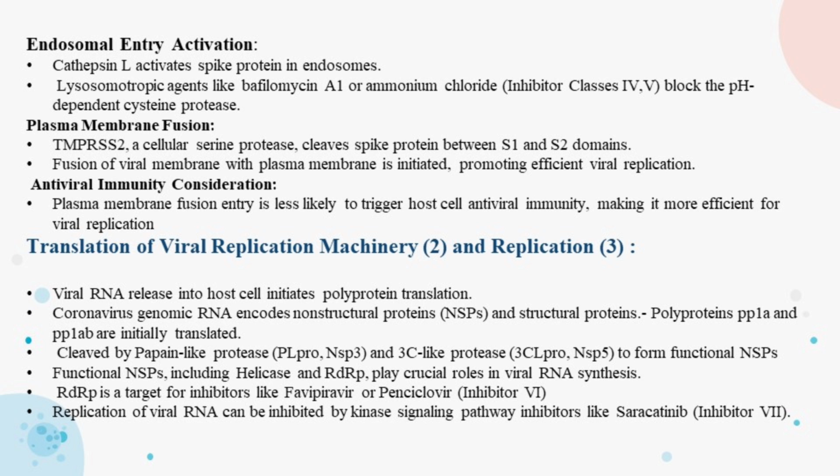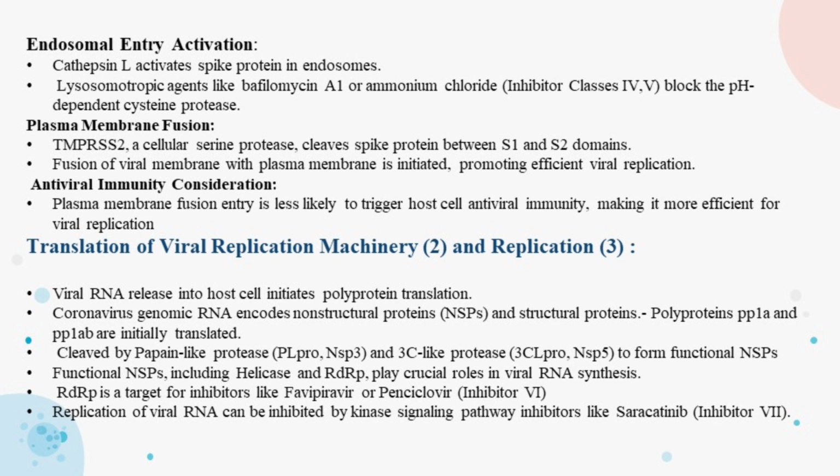The second and third steps are translation of viral replication machinery and replication. Viral RNA is released into the host cell, initiating the translation of polyproteins. Coronavirus genomic RNA encodes non-structural proteins and structural proteins, with polyproteins pp1a and pp1ab being initially translated. These polyproteins are cleaved by papain-like protease and 3C-like protease to form functional non-structural proteins. Crucial players like helicase and RdRp play a vital role in viral RNA synthesis.